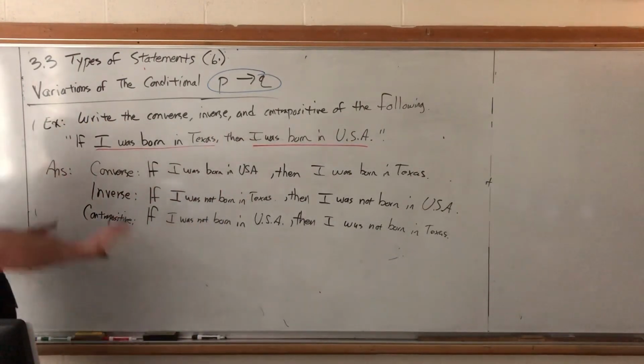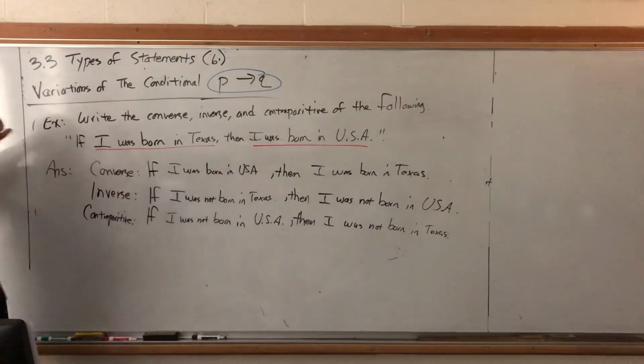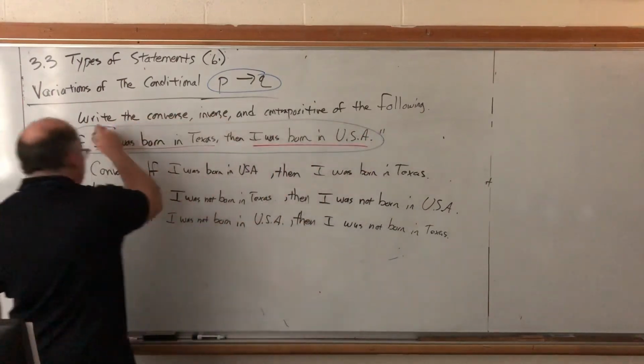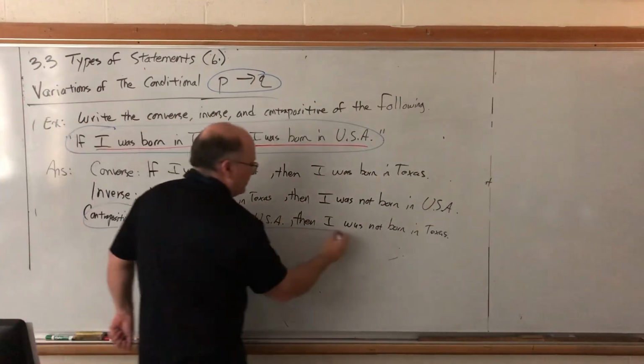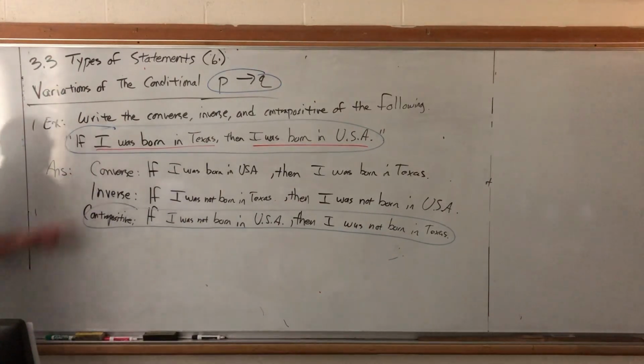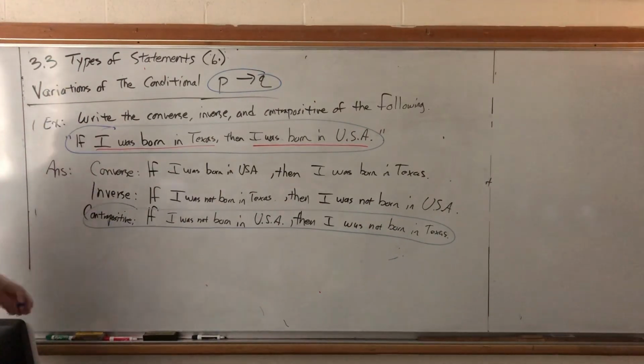So it's not only an example of showing how to form converse, inverse, and contrapositive, it also reinforces the idea that a conditional will always be equivalent to its contrapositive, meaning that they will always have the same truth values. But a conditional is not equivalent to the converse or the inverse.